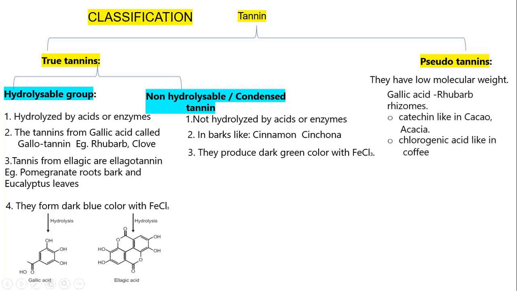Okay, gallic acid which is obtained from rhubarb is an example of this, rhubarb rhizome. In it there is catechin, like cacao and acacia, then chlorogenic acid like coffee is there. So these are the examples of pseudotannin. So in this way, I hope all of you understand the classification of the tannins.